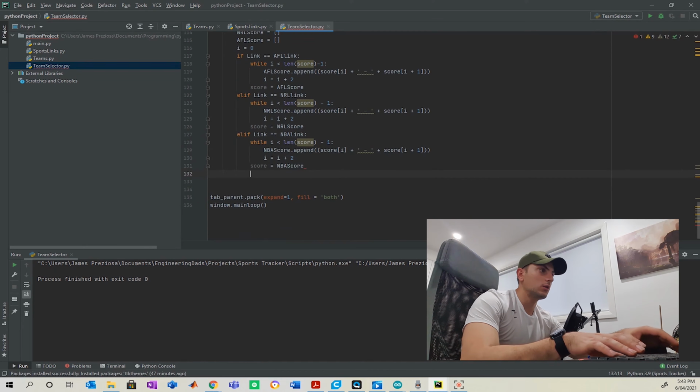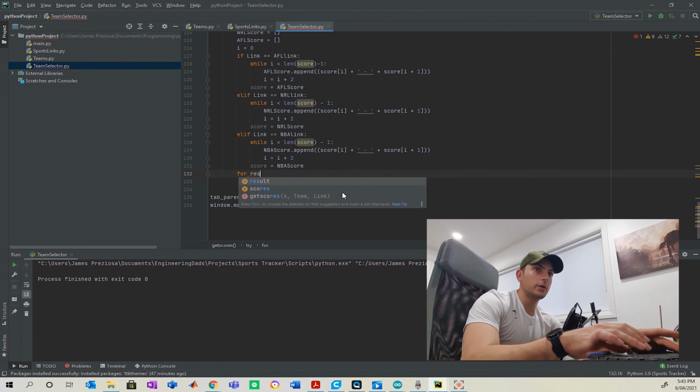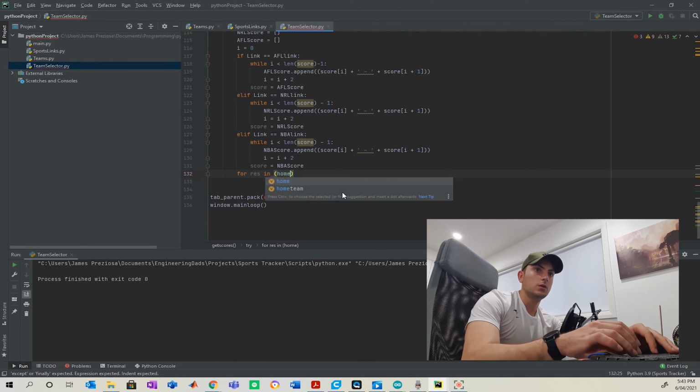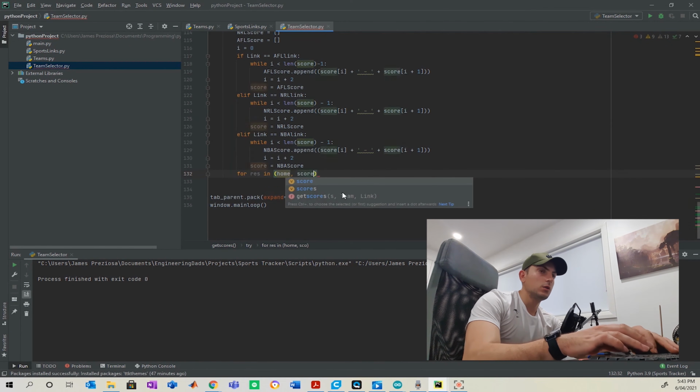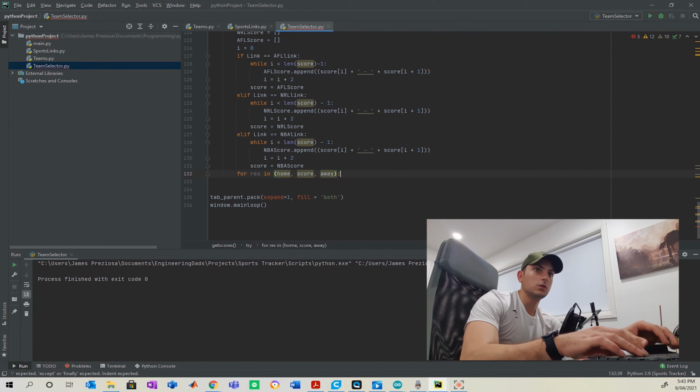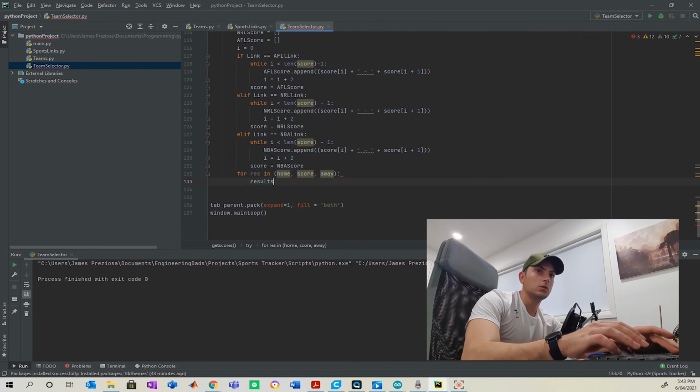And then combining that all together, I'm going to make a variable res. And this is going to bring everything together in the results page.